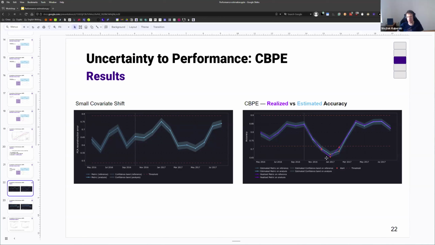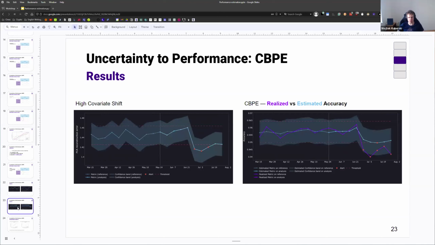So we see this drop in accuracy here, which is also another reason why you always need to estimate performance and not just rely on data drift signals, because your data drift signals can be quiet and there can still be significant issues. And of course, vice versa, there might be potential issues with covariate shift. There is some kind of covariate shift, but it actually doesn't impact performance that much. But we see that for small covariate shift, CBPE works reasonably well.